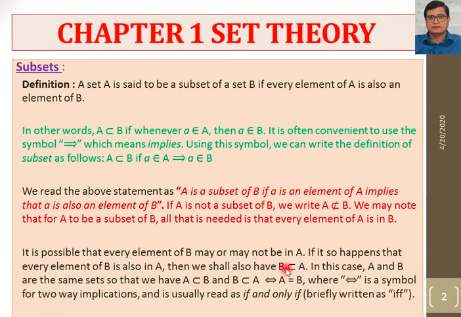Why are they the same set? Because A is a subset of B, as all elements of A are in B, and B is a subset of A, as all elements of B are in A.